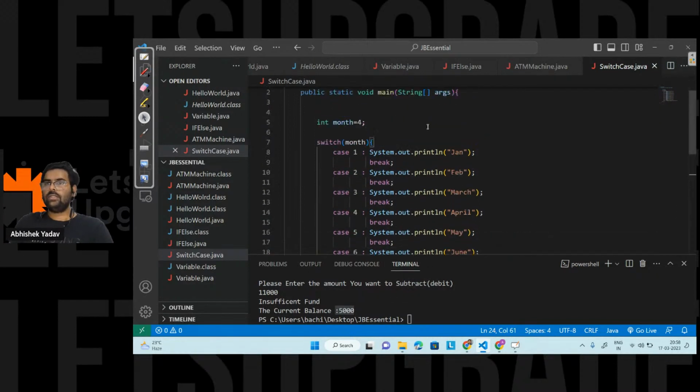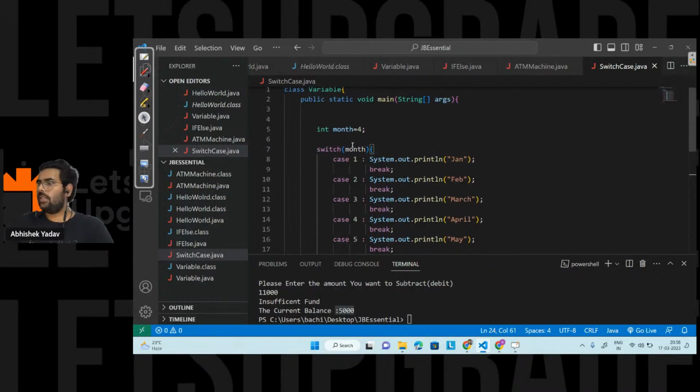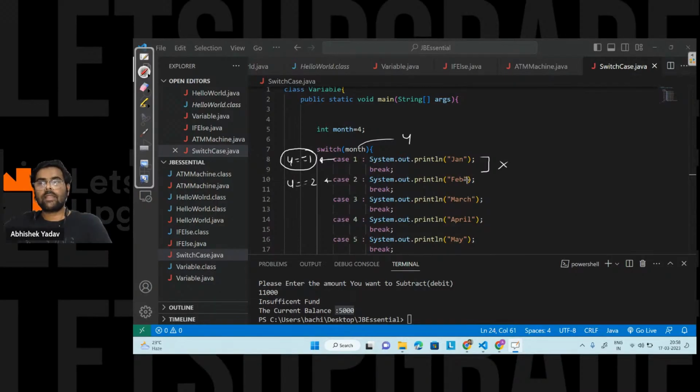Let's see. If I'm giving the month value as 4, what will happen here, guys? The value of month is 4 here. So it will first check the first case, right? The first case value is 1. Is 4 equal to 1? No, 4 is not equal to 1. We will skip this part of the code and move to the next case. The next case value is 2. Is 4 equal to 2? Again, this is not true. I will skip this part of the code.